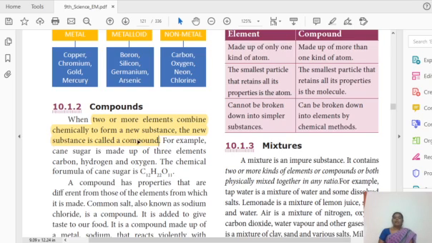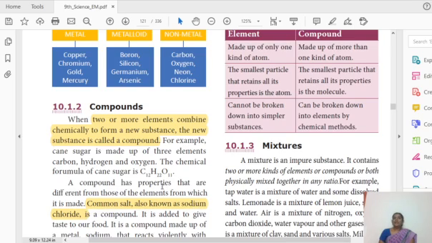So normal eatable salt, the salt we eat in our homes, what is it? It is nothing but a chemical combination of sodium and chlorine. We take one sodium and one chlorine, both are joined together and form sodium chloride. So the common salt is known as sodium chloride. It may be asked in the 1 mark: what is the name of common salt? It is known as sodium chloride.